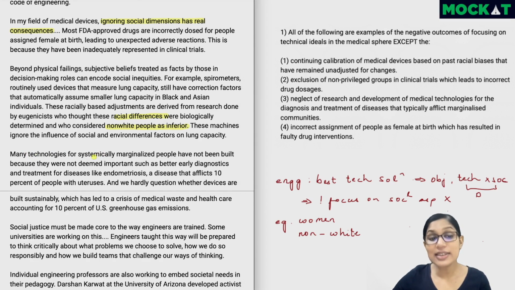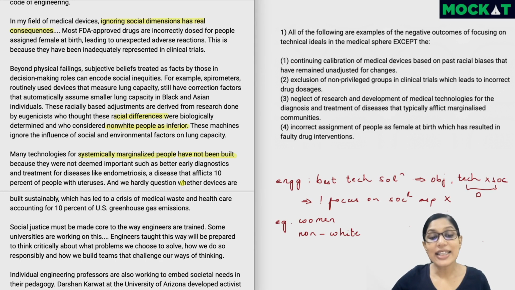Many technologies for systemically marginalized people have not been built. So when it comes to people who've been consistently marginalized as a group, right? Some technologies themselves have not been built at all for them because they were not deemed important, such as better early diagnostics and treatments for diseases like endometriosis, a disease that afflicts 10% of people with uteruses. Again, we are looking at women or females, right? So such a large chunk, 10% of women, are basically falling prey to this particular disease, but not much has been done for that or done to prevent that.